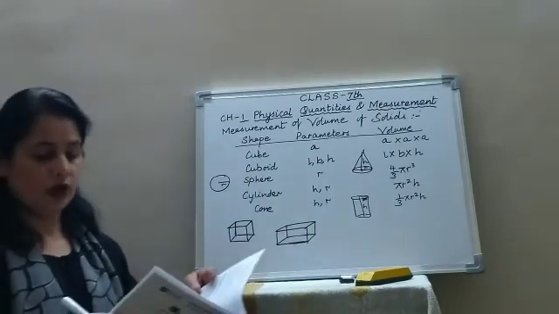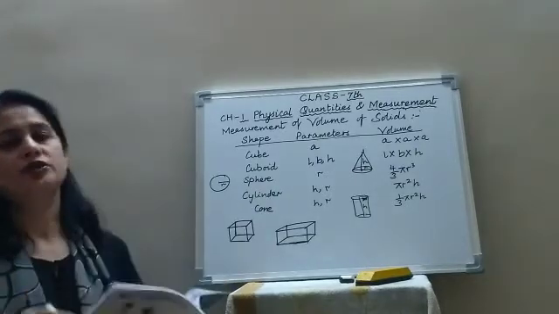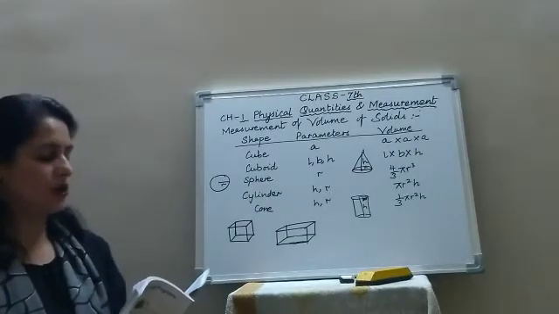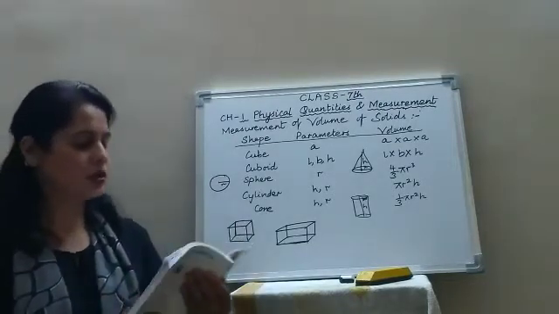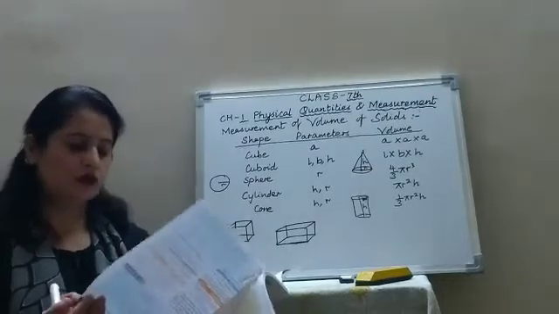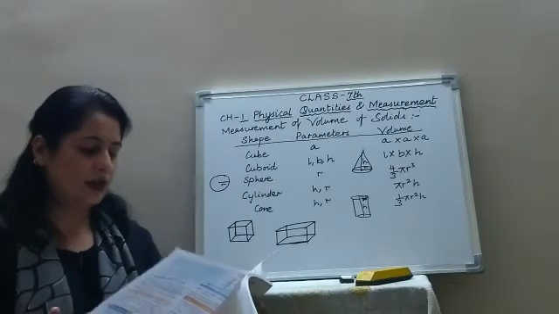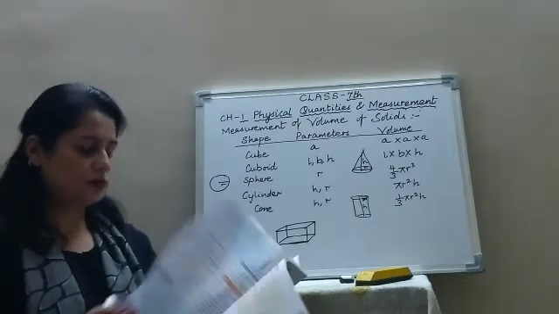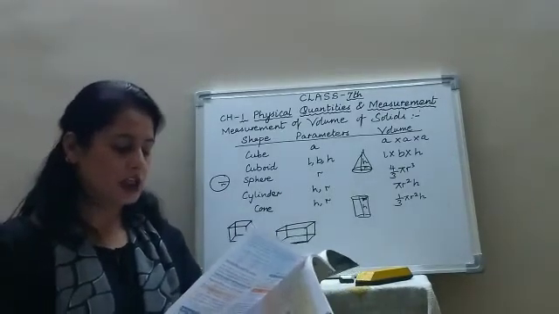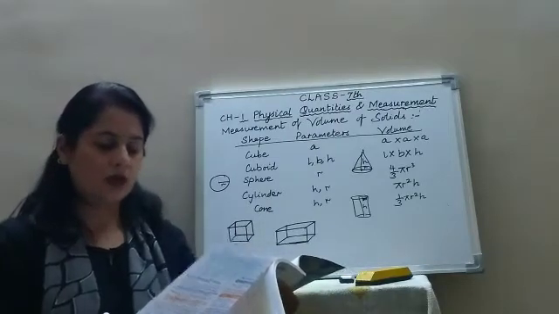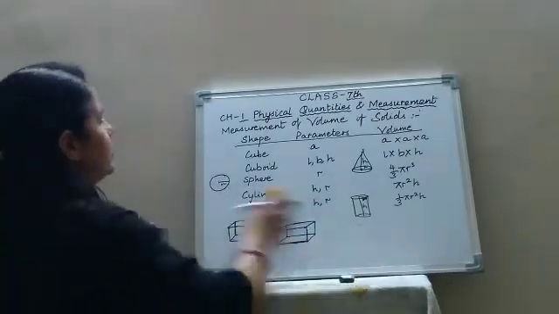Now how can you measure the volume of irregular shapes? For measuring the volume of irregular shapes, you have to first take a measuring jar. Children, you can move on to your page number 14 and there is one activity given. So I will read this activity for you. Suppose you take a measuring cylinder and water. First you partially fill the cylinder with water and note the initial level of water. Let this be V1 milliliter.